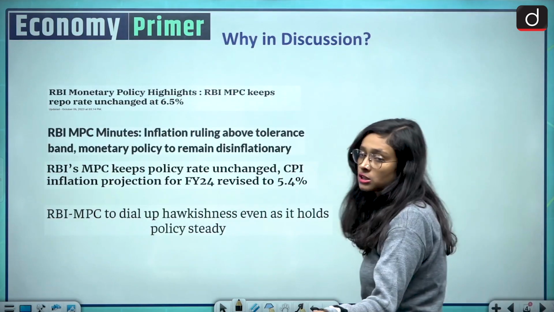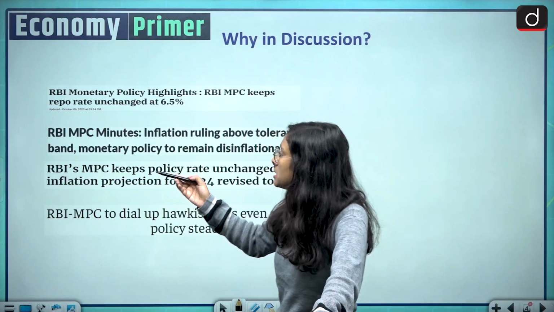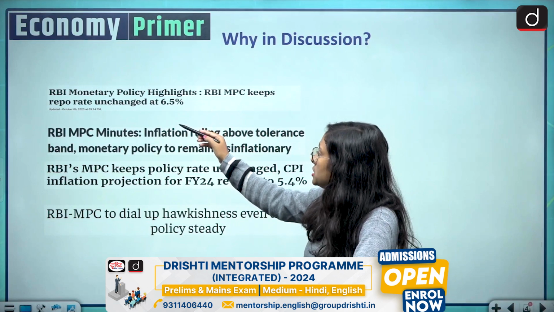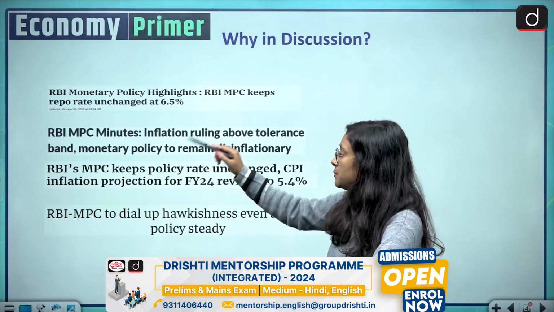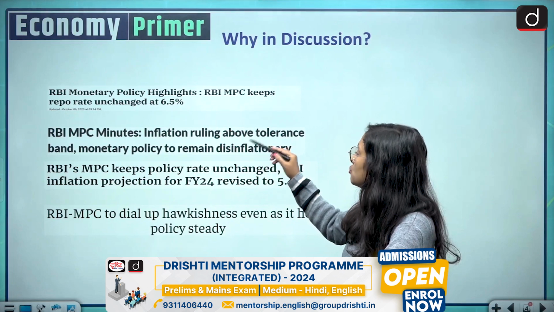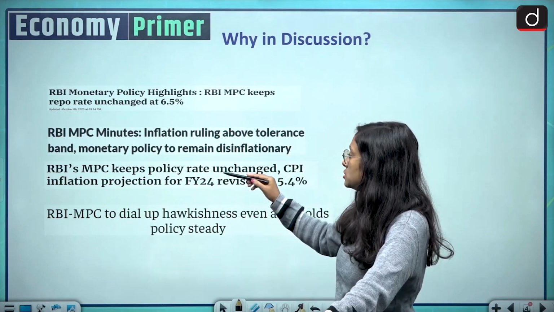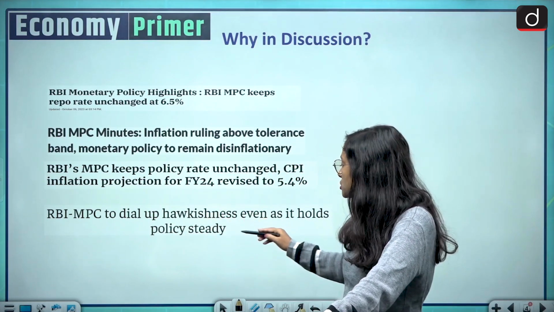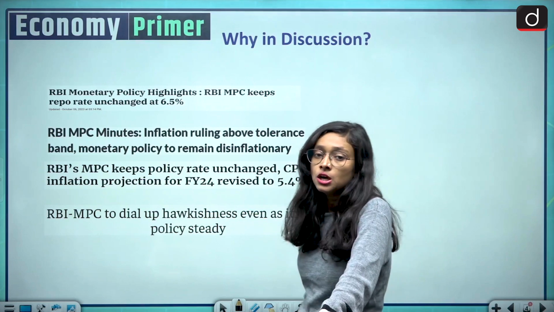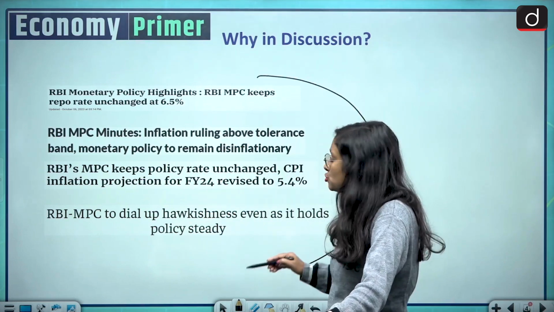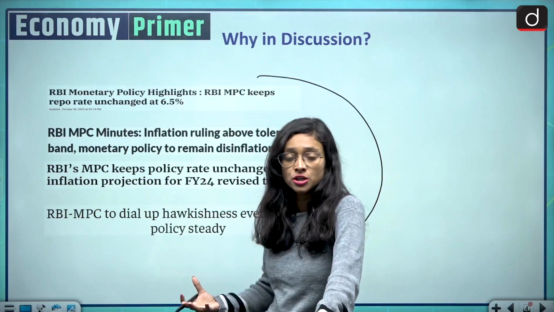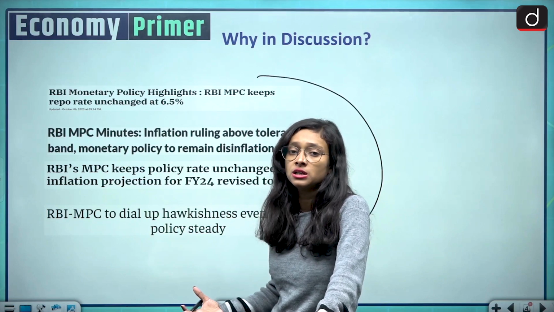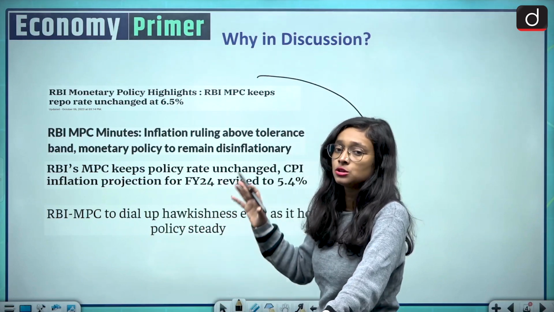We have taken a few cutouts from the newspapers. The first cutout is: RBI monetary policy highlights, RBI MPC repo rate unchanged at 6.5%. RBI MPC minutes: inflation ruling above tolerance band, monetary policy to remain disinflationary. RBI MPC to dial up hawkishness even as it holds policy steady. So what we can see here is that various newspapers are talking about the RBI monetary policy, how it is going to behave and how it is going to affect our economic condition. So that's why this topic is in discussion.